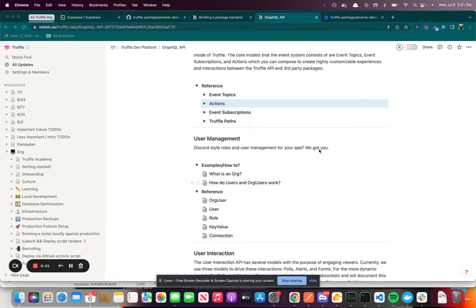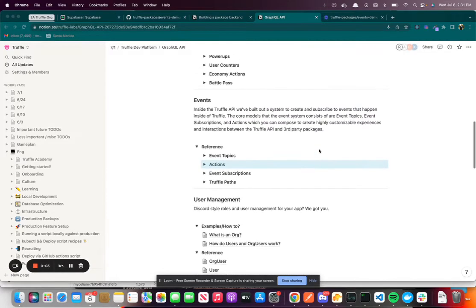Hey, what's going on? I wanted to give you guys a quick walkthrough of the new event system in the Truffle API, as well as a quick tutorial on how to get a Supabase Edge function up and running to work with the webhook aspects of the events API. I'll also walk you through the process of creating a package with events and show you how this whole system works. We think it's pretty flexible, and we're super excited to get feedback from everybody and hear how we can improve it.